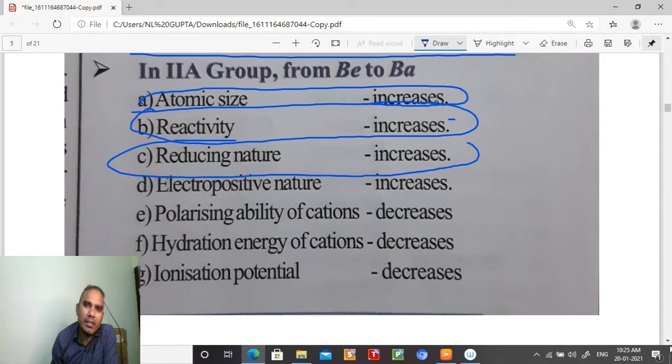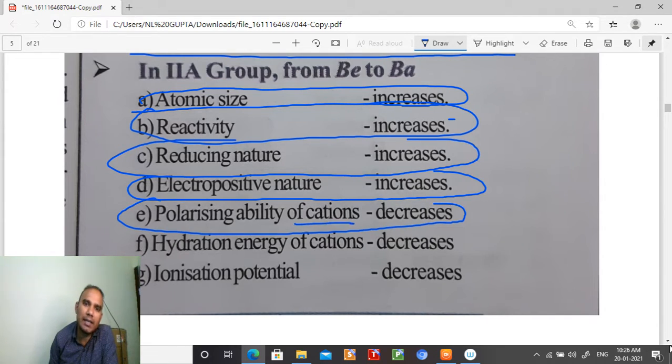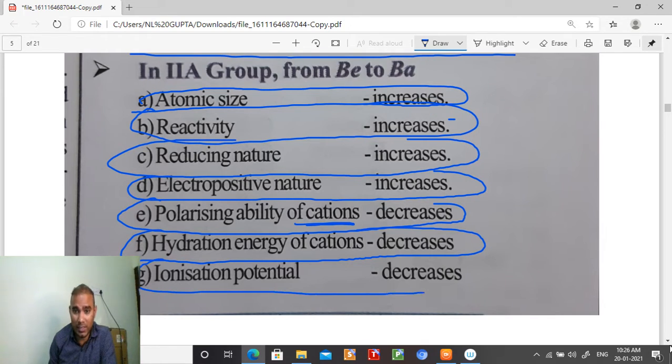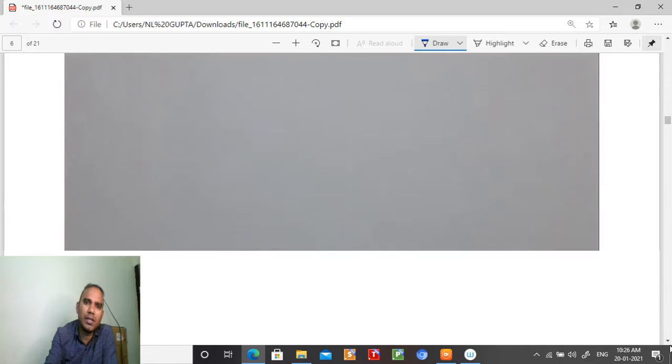Reducing nature increases because the tendency to give the electron increases, student. Electropositive nature increases, student, because they can easily lose the electron. Polarizing power decreases, student, because the cation size increases. Hydration energy of cation decreases, student, because the size of cation increases. Ionization potential decreases, student, because down the group it becomes easy to give the electron. So these were the points which we have to discuss in detail, student.